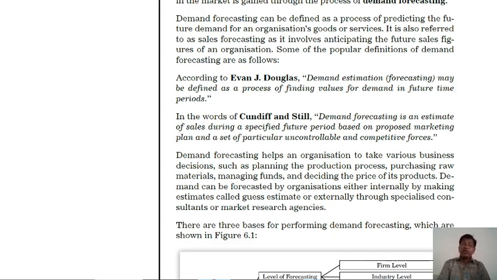Demand can be forecasted by the organization either internally by making estimates, or externally through specialized consultation or market research agencies.